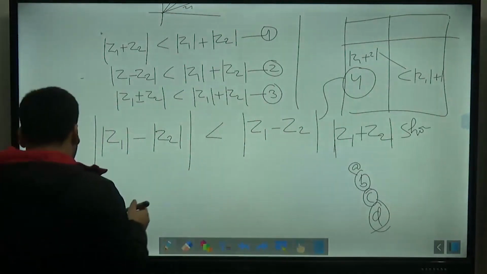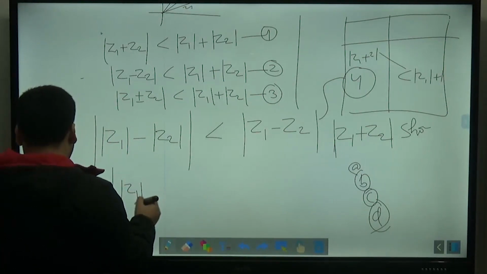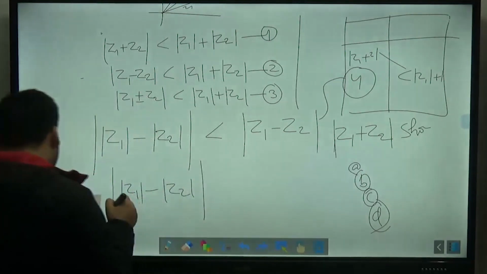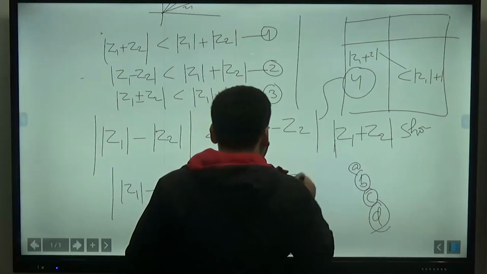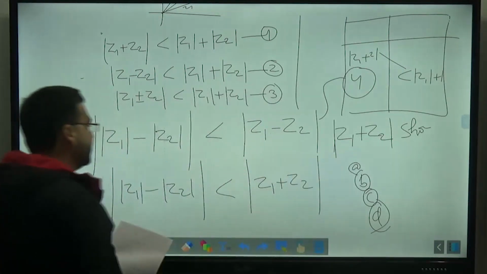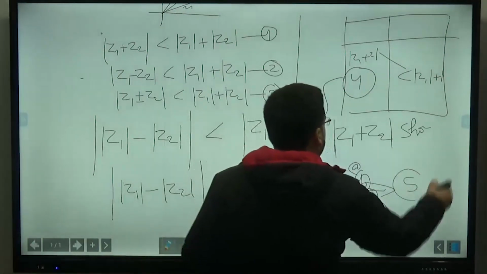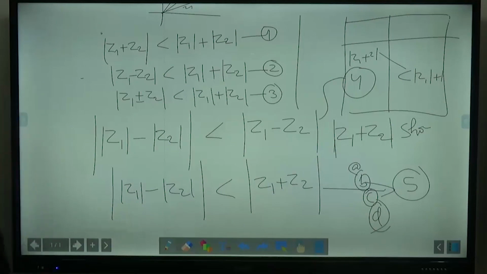After this, I also told you that mod of Z1 minus mod of Z2, mod, should be less than mod of Z1. We also discussed this thing. This is my question number 5. So that is what we have already discussed in the classes, also in the complex inequalities. These are the various complex inequalities.